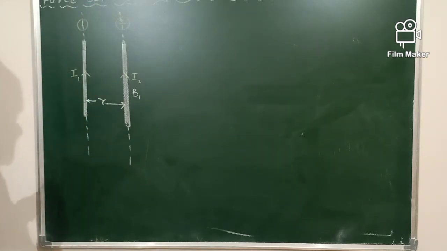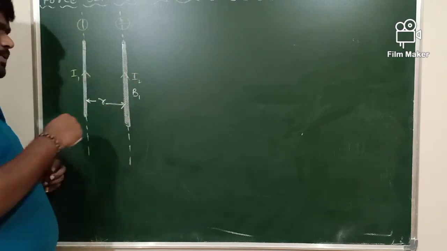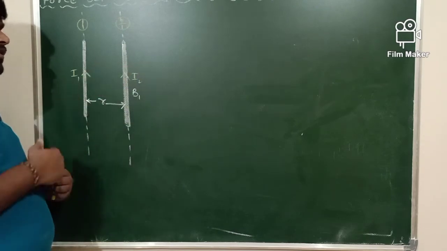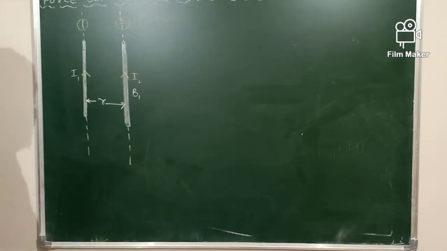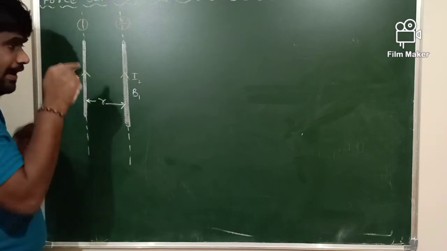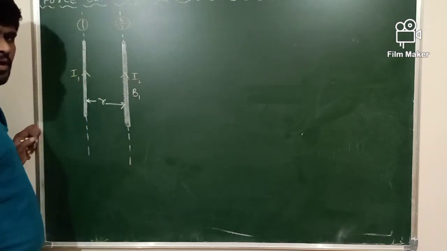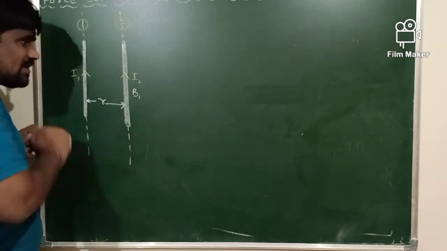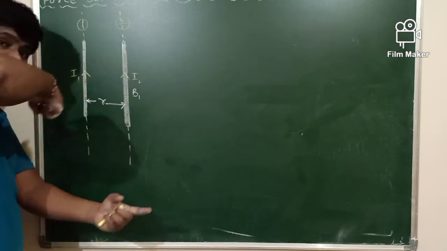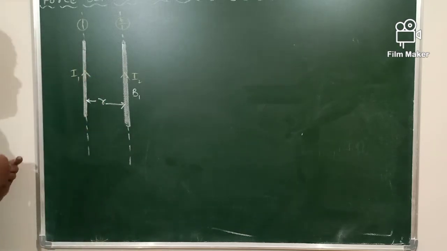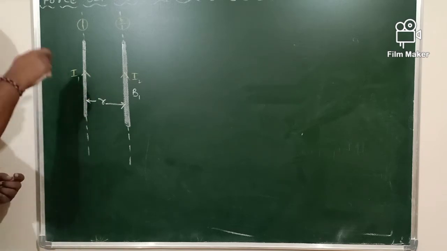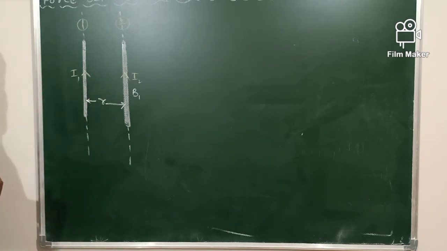Is it clear? The second conductor is experiencing the magnetic force due to the magnetic field produced by what? The first conductor. Let's come to this side. Current flows in the second conductor. I2 is the current flowing through the second conductor. This second conductor produces a magnetic field in the surrounding space where the first conductor is present. The first conductor is in the magnetic field produced by the second conductor.